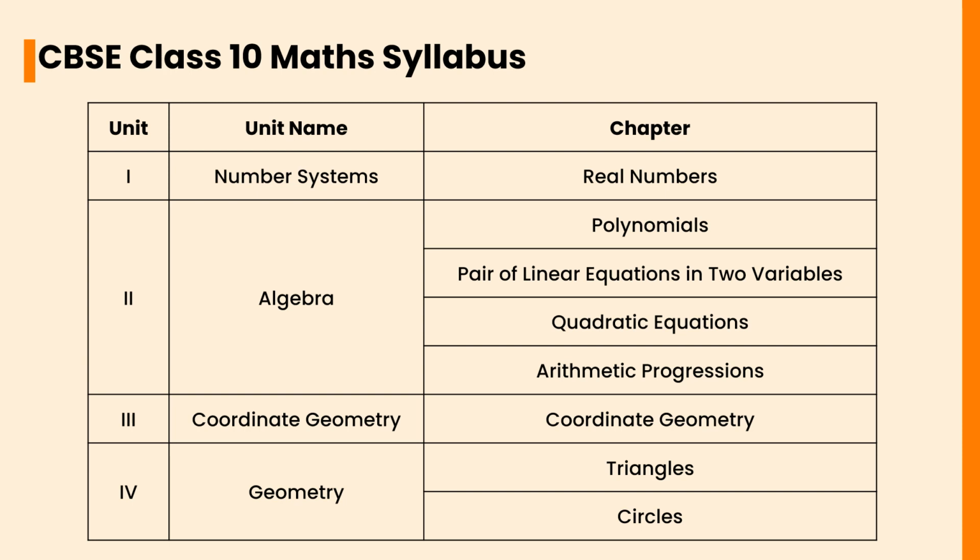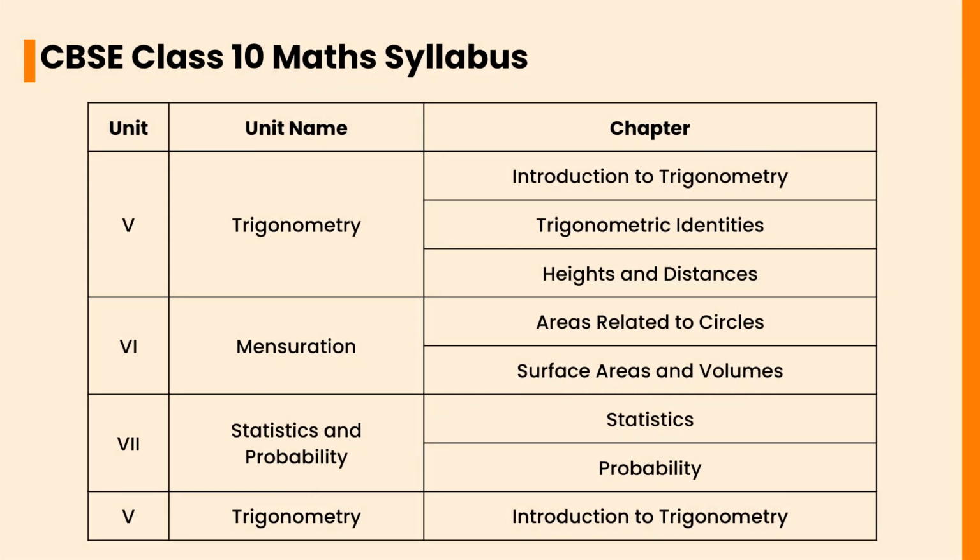In Unit 1 Number System, the chapter is Real Numbers. In Unit 2 Algebra, the chapters are Polynomials, Pair of Linear Equations in Two Variables, Quadratic Equations, Arithmetic Progressions. In Unit 3 Coordinate Geometry, the chapter is Coordinate Geometry. In Unit 4 Geometry, the chapters are Triangles and Circles. In Unit 5 Trigonometry, the chapters are Introduction to Trigonometry, Trigonometric Identities, Heights and Distances.